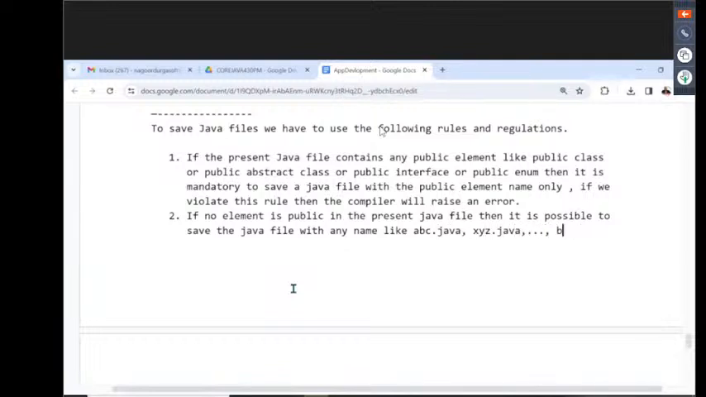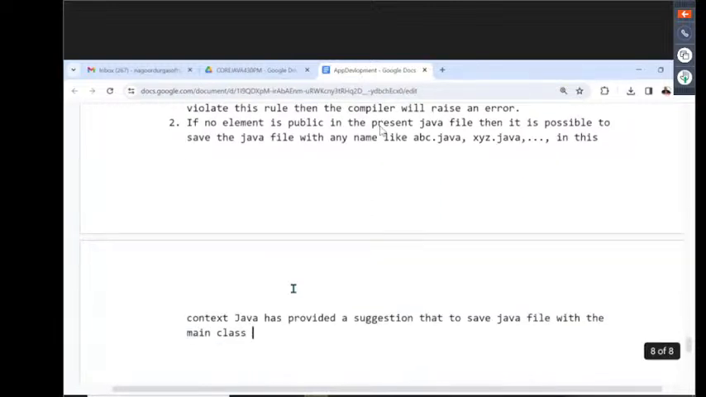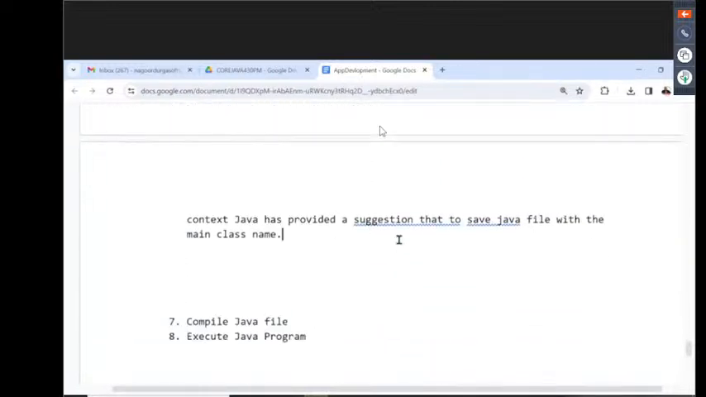But in this context, Java has provided a suggestion, only a suggestion, not mandatory. The suggestion is to save the Java file with the main class name. Understand it now? That's it.